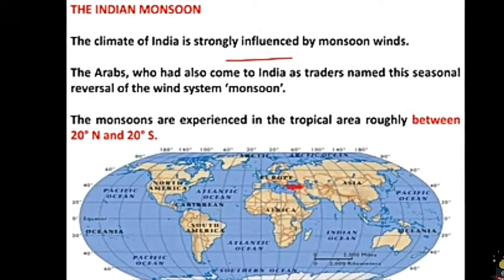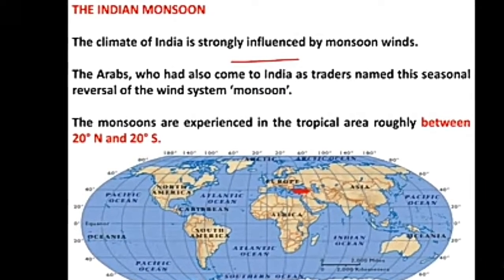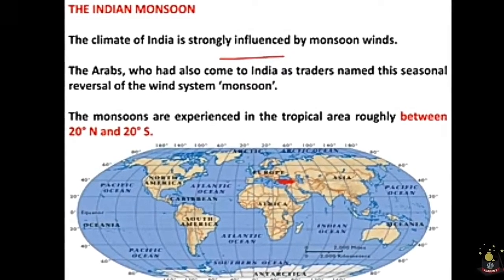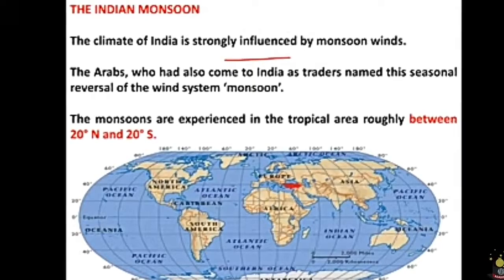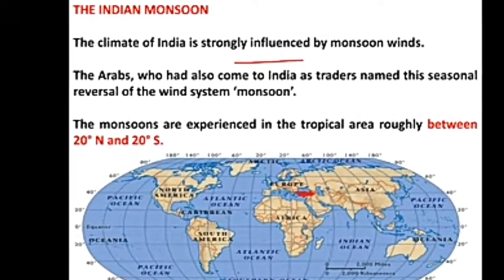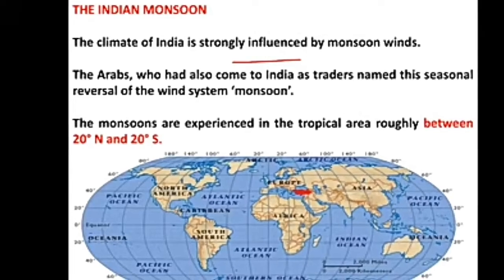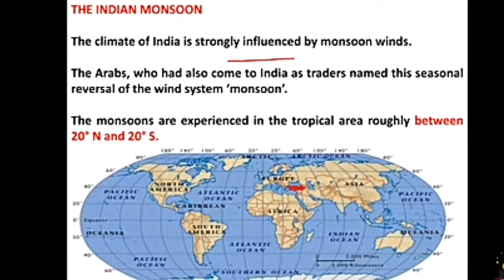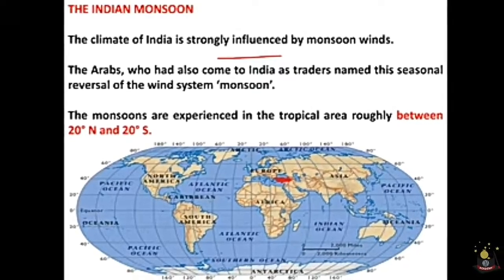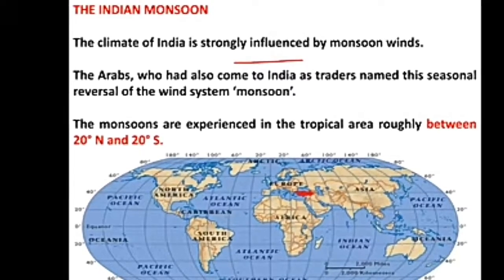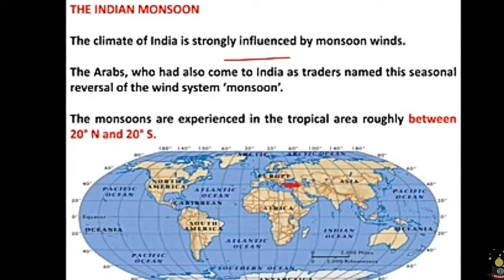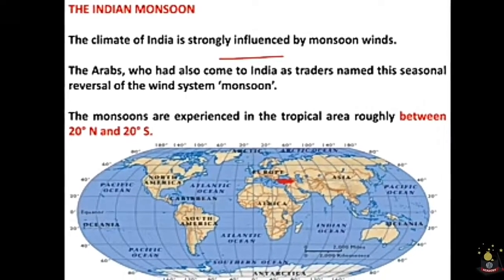See the first sentence: the climate of India is strongly influenced by the monsoon winds. Children, it is the sailors who came to India in the past, in historic times, who were the ones to notice the phenomenon of monsoon. It was brought to their notice because they benefited from the reversal of the wind system, as they were sailing ships at the mercy of winds. It is the Arabs who had come to India as traders who named this seasonal reversal of wind system as monsoon.